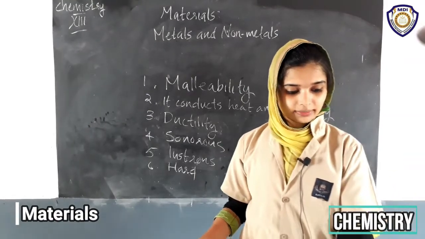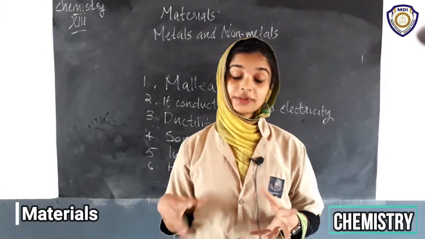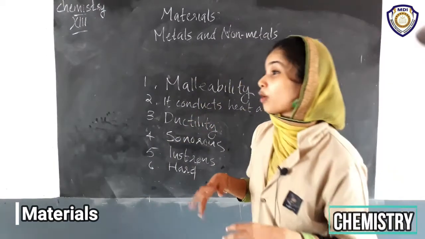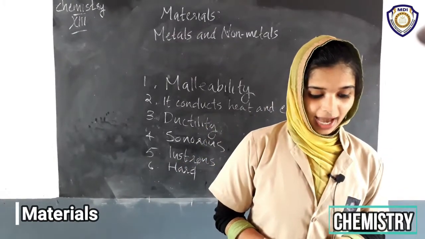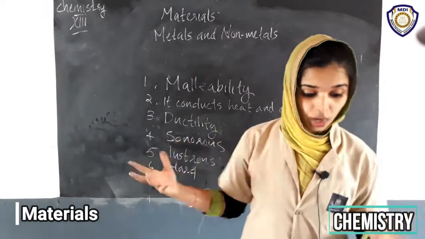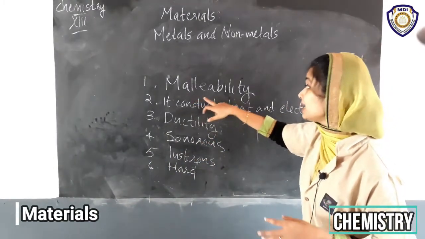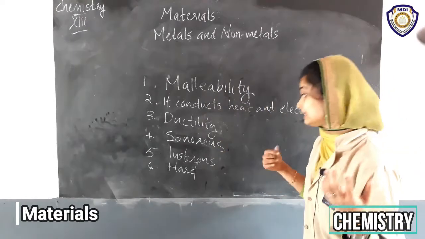In contrast, materials like coal, sulfur, etc. are soft and dull in appearance. So their properties are opposite to this. They are not sonorous, they are poor conductors of heat and electricity. They cannot be made into sheets, they cannot be drawn into thin wires.